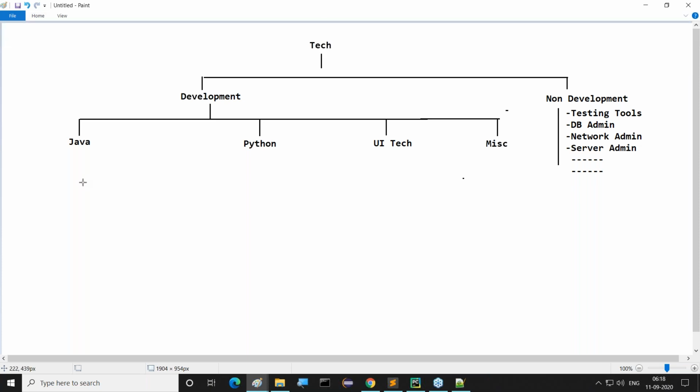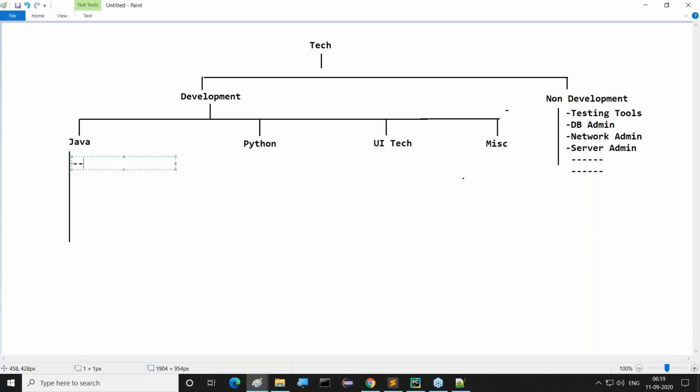All right, so now if you want to go for the Java side, what exactly is the list you have to learn? What exactly are the technologies we have to learn if you want to go to the Java side? Good guys. Now first one is core Java. If you want to settle at the Java side, core Java is mandatory. First one. Second one is advanced Java. And the third one is, like what I'm telling, Hibernate. Maybe Struts and JSF, these things are available, but they do not have much demand. That's all.